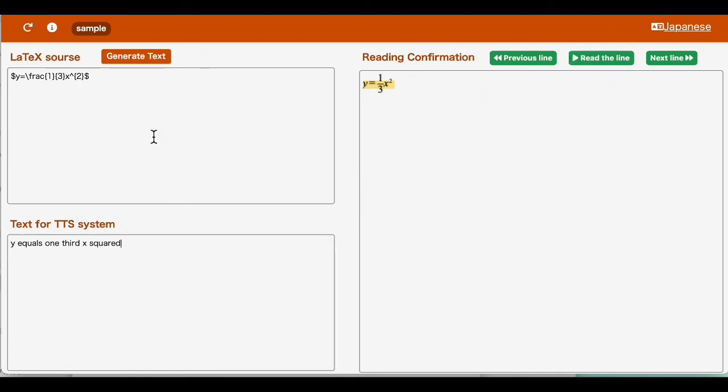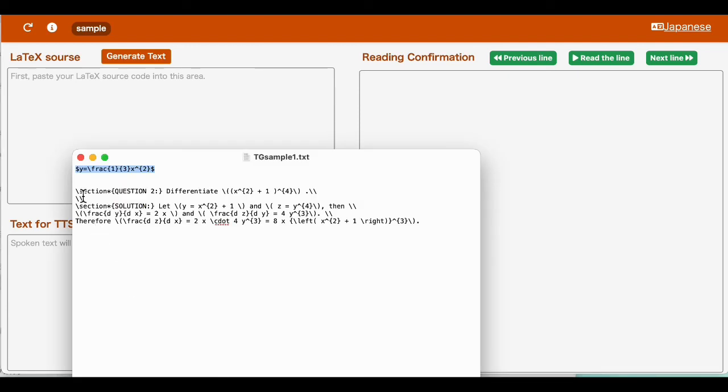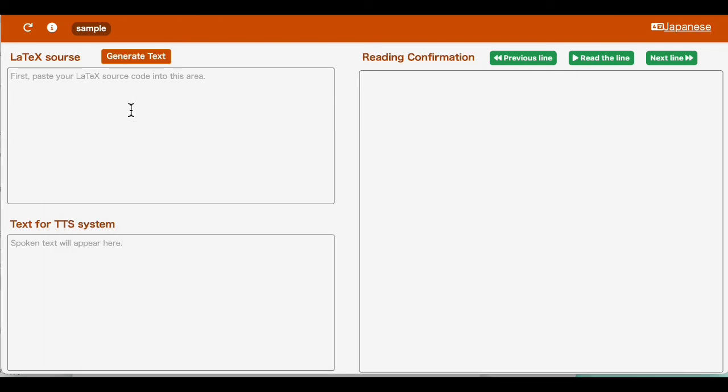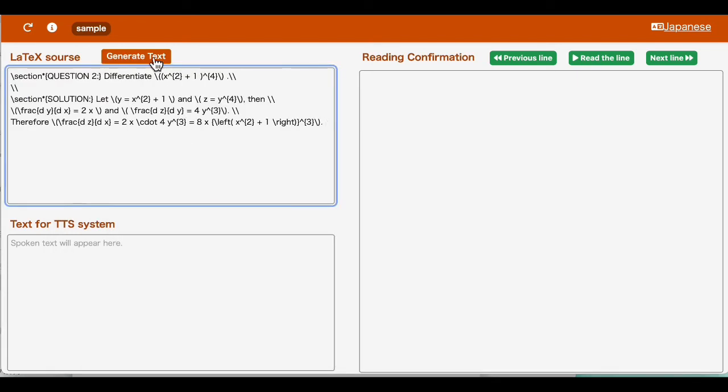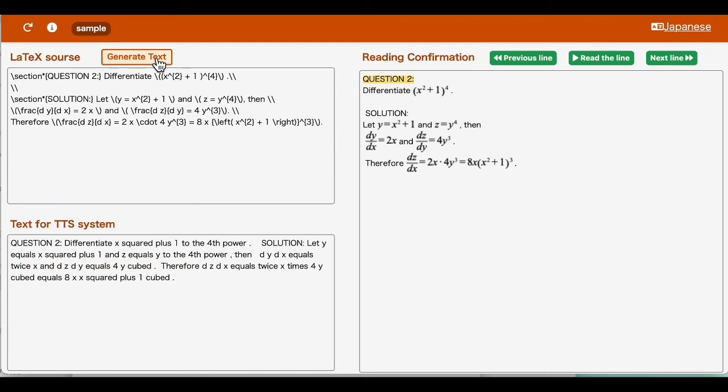We focused on developing a text generator to read approximately 4,000 equations included in Japanese high school textbooks. For instance, a question and solution document on calculus in LaTeX form is pasted into the source area and the conversion button is pushed, then the corresponding speech text is output below. You can check the highlighted line in the math document with the read the line button. Therefore, the speech script in the speech text output unit is available for TTS systems to create voice synthesis data.